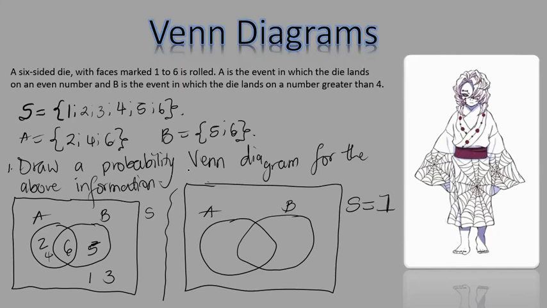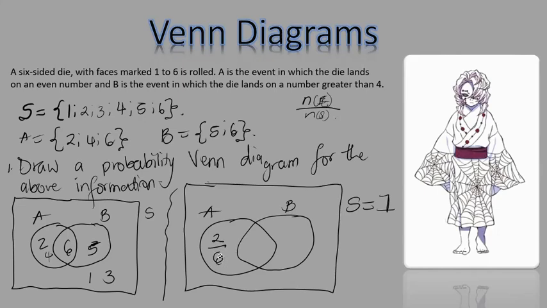Now here, what will the probability look like? Probability, remember, is the number of items in your event over the number of items in the sample space. That's how it is, right? So I want to start with this area here. According to this Venn diagram, we have 2 events out of the outcome, which is 6.